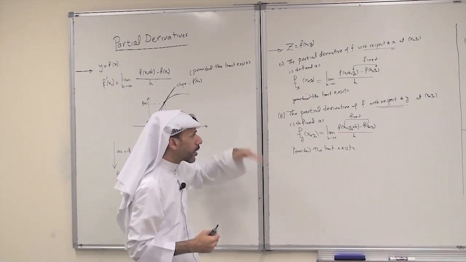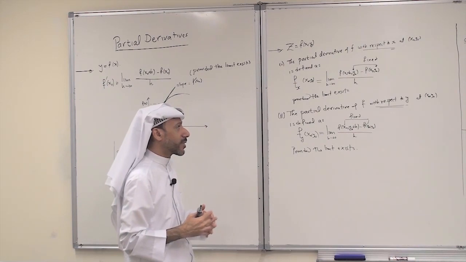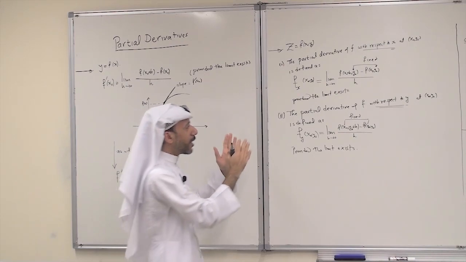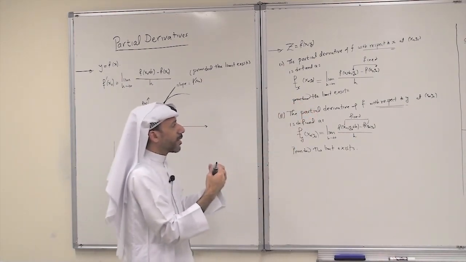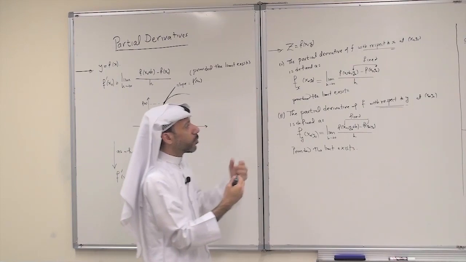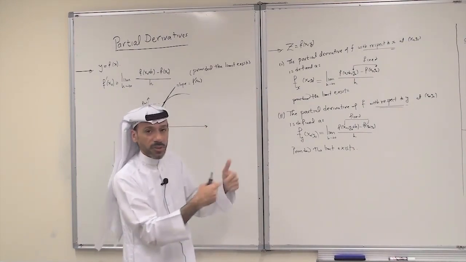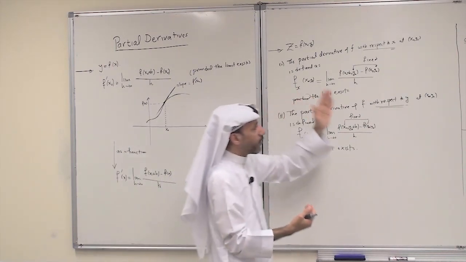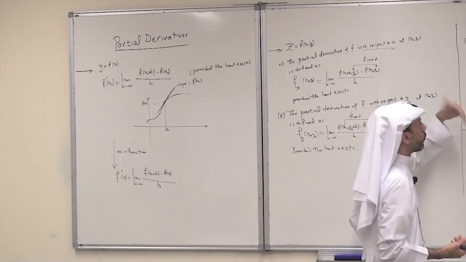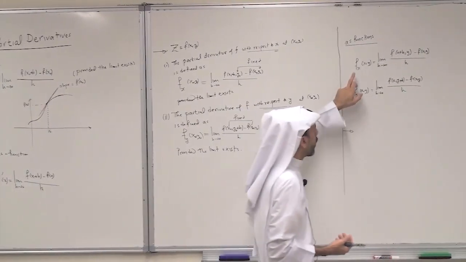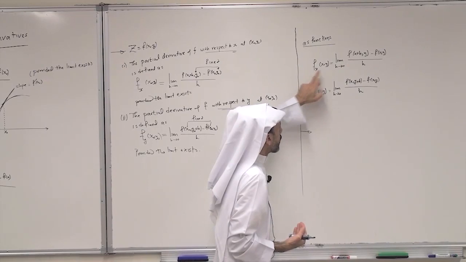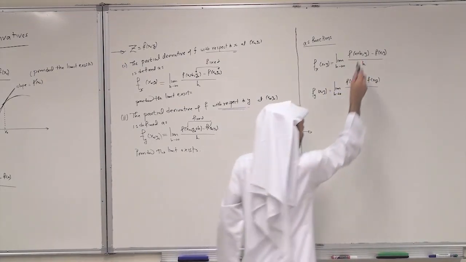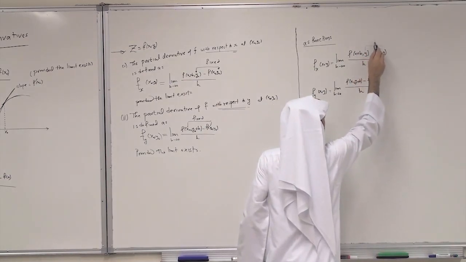In both cases, of course, provided the limit exists. This is the definition of partial derivatives at a point. We can generalize it and define the partial derivative of f with respect to x and with respect to y as functions. We just replace x0, y0 with x and y. So we have the following. The definitions of partial derivatives as functions: the partial derivative of f with respect to x at x, y is just f of x plus h, y minus f of x, y over h. Again, y is fixed.